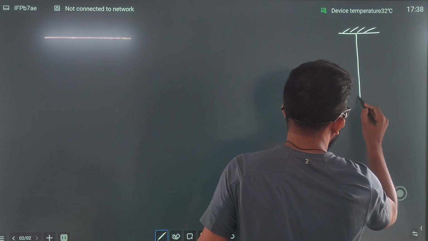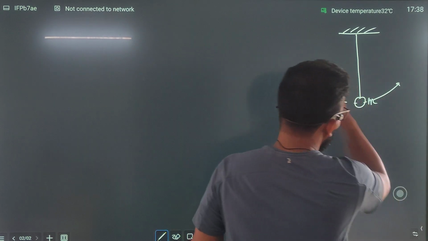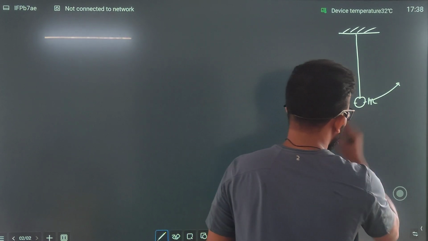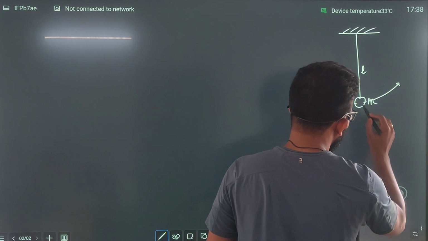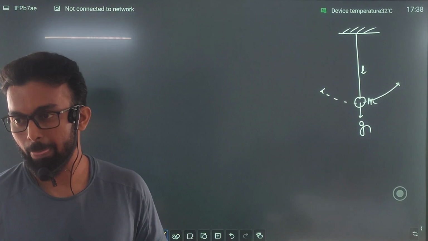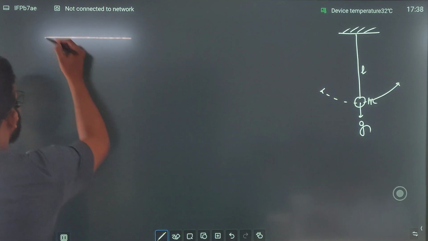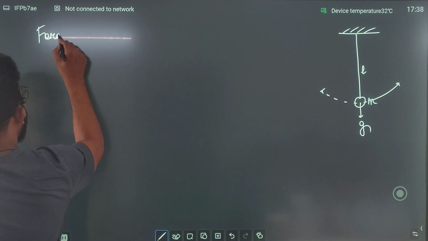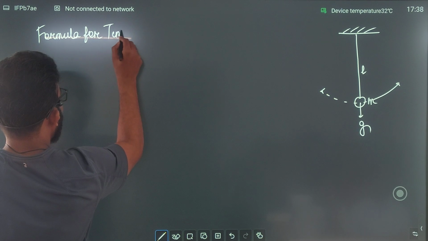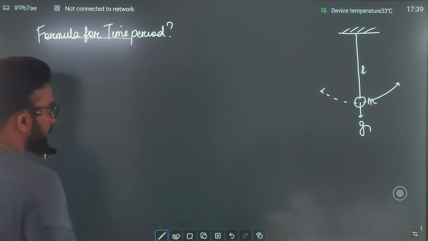So एक string होता है, एक bob होता है, let us say the mass is m, and this oscillates, right, from this side to this side. Yes or no, people? Okay. So it has got a mass m, let us say length of the string is L, and let us say that gravitational acceleration in this case is what? G. This is told to you. And the question is asking you to find out the formula for time period. This is the question. Find out the formula for time period.